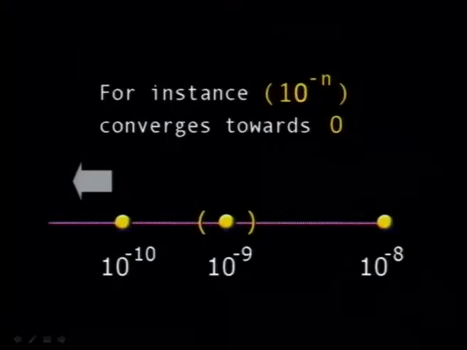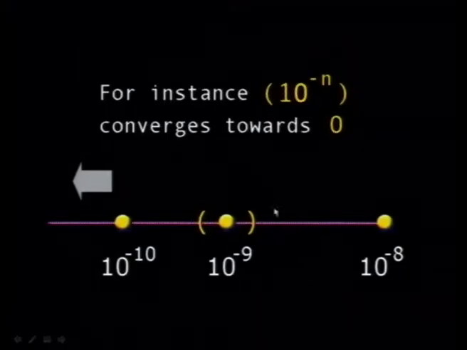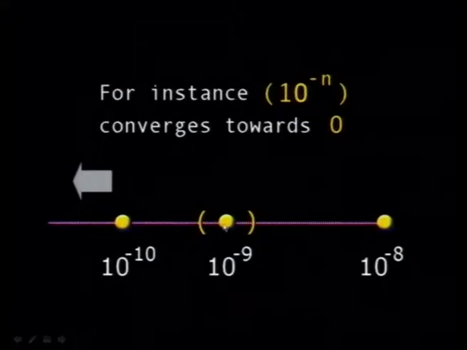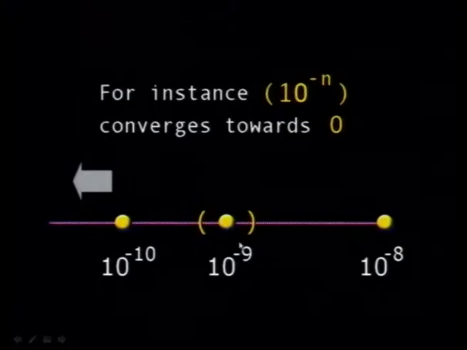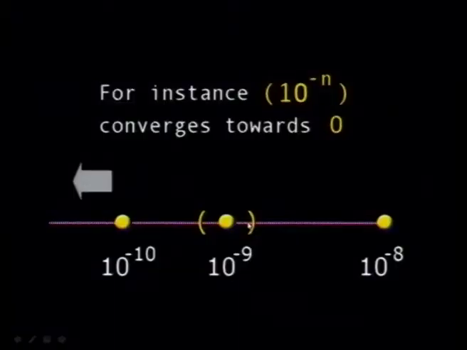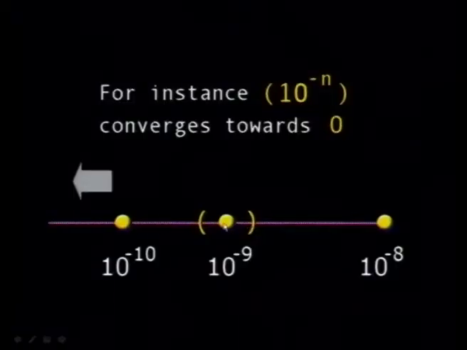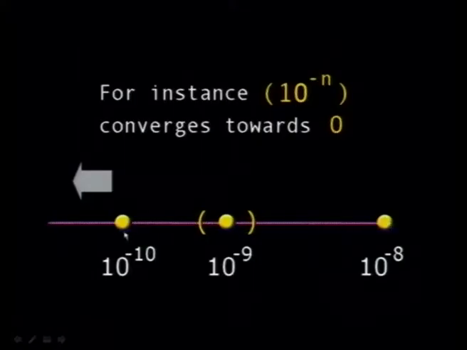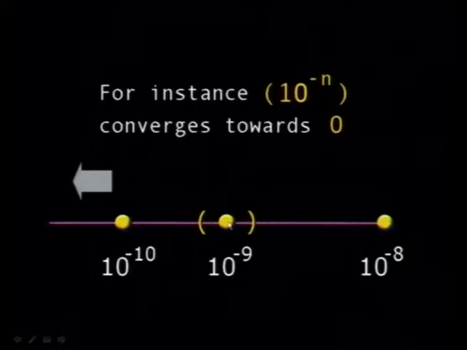Suppose I am supposing that 10 to the minus 9 is the limit of this sequence. Is this true? How do we know that this is the limit of the sequence? All you have to do, as I said, is take any neighborhood around the point 10 to the minus 9, and check whether there are an infinite number of elements of the sequence. Here, no, there is not one single element when you exclude the term 10 to the minus 9, because this interval here excludes this point and excludes this point as well. So you don't have any sequence.